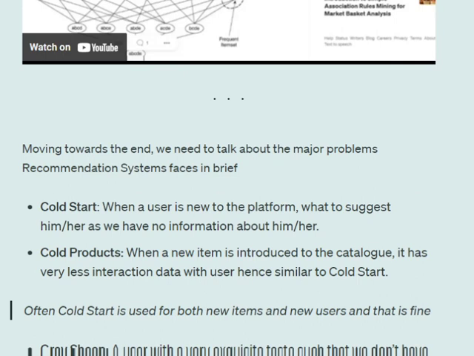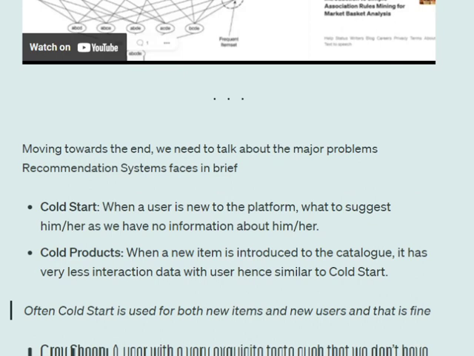Now, last part. In this part, we'll be talking about some common problems that a recommendation system faces. So first one is the cold start problem. When an item or a user is new to the platform, what to suggest to that particular user becomes difficult because we have no information about the user. Similarly, for new items, when a new item is introduced, it has zero interaction from the user base that is present on the app. So in that case, how to promote that item, and to which users should this item be promoted? So basically, this is called the cold start problem.